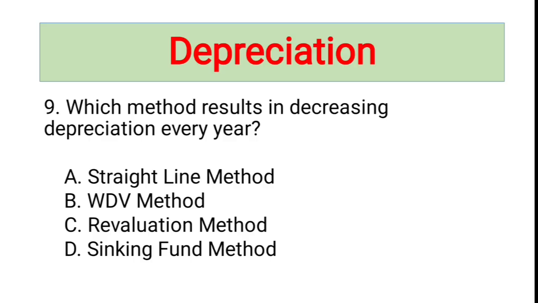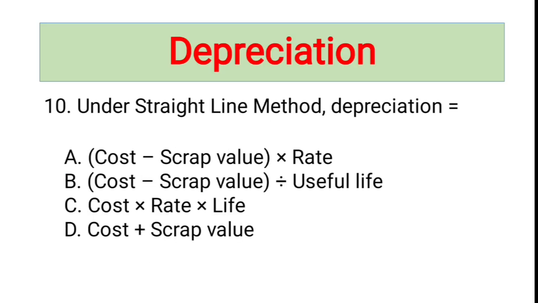Next one: which method results in decreasing depreciation every year? Since depreciation is charged on reduced balance every year, the amount automatically reduces over time, and that is why written down value method is the right answer.